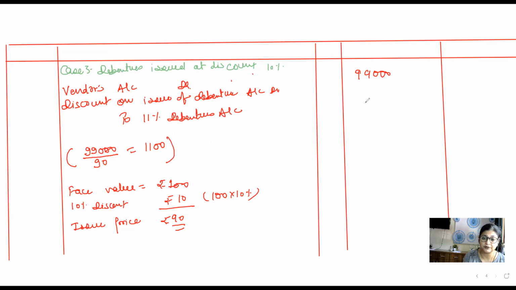So here, 1100 multiplied by 100 will be written. As I told you, always and always debenture will be credited with the face value. So 1100 multiplied by 100 is 1,10,000. I'll write it down. Here it's going to be 100 multiplied by 1100 multiplied by rupees 10. So 1100 multiplied by rupees 10 is 11,000.